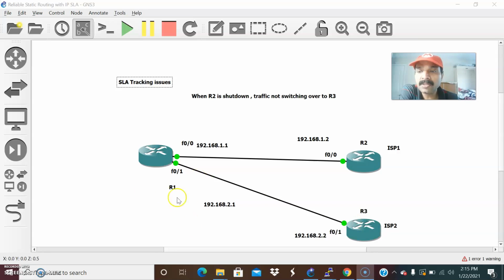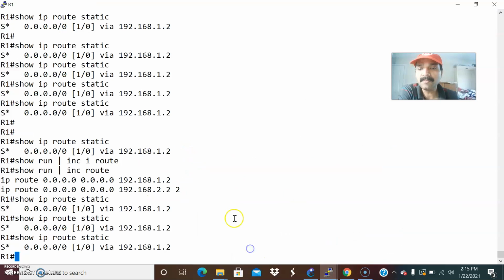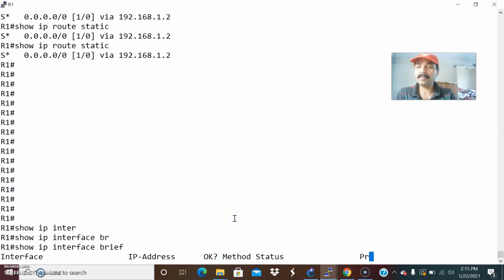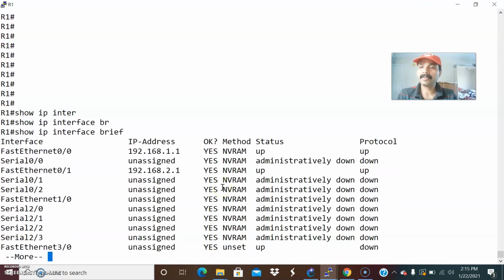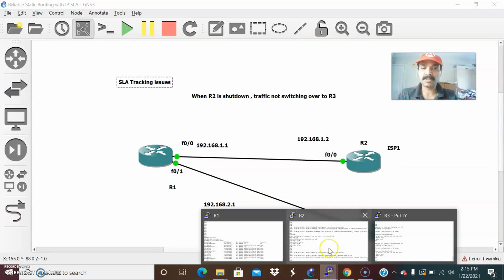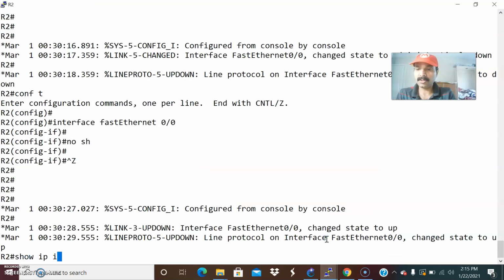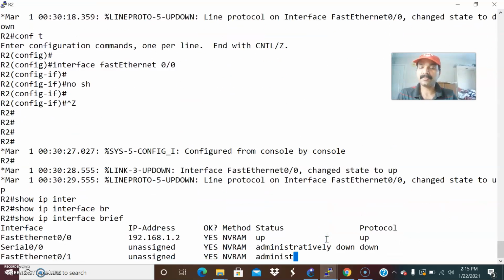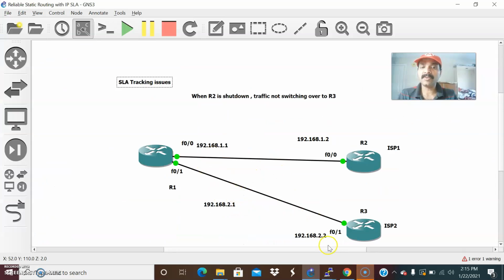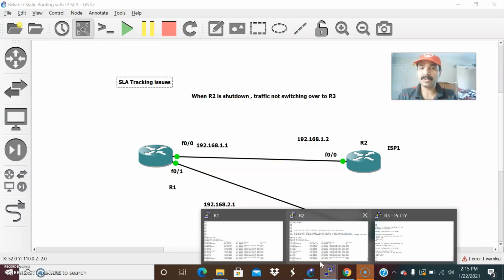Now let us go to the architecture and check the interfaces. Let us go to R1, R2 and R3 and check the interfaces. Show ip interface brief. So this is the interface I configured as 1.1, and this one is 2.1. On R2 I created 1.2, right? So let us go to R2 and do a show ip interface brief. You can see it is 1.2, right? And between R1 and R2 I have created an IP SLA. I'm going to show what I have done.